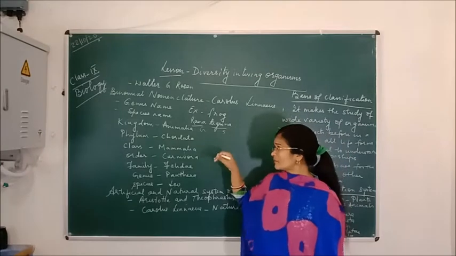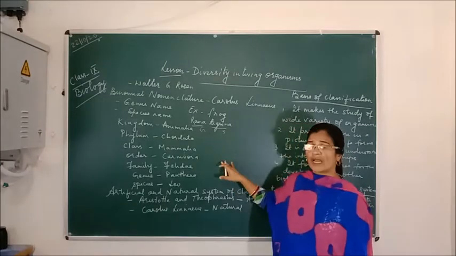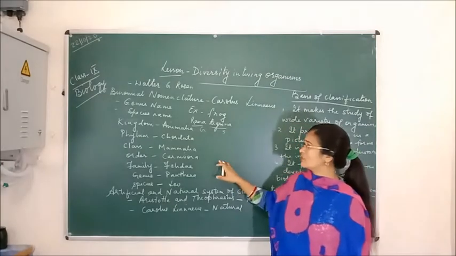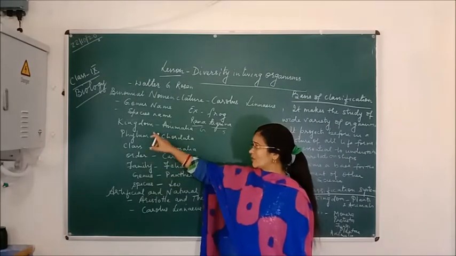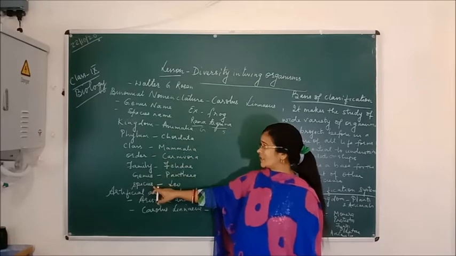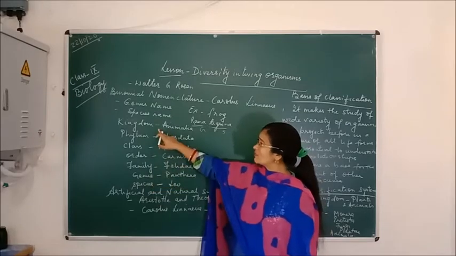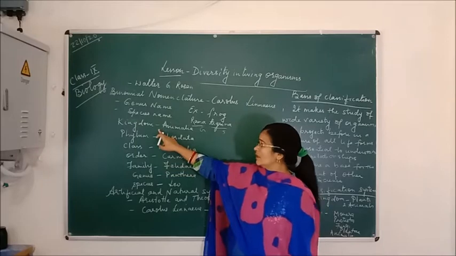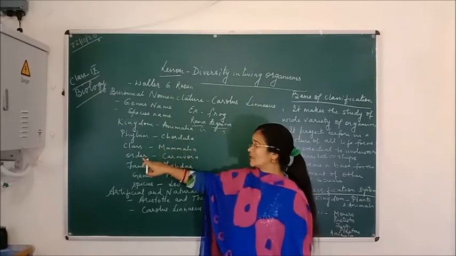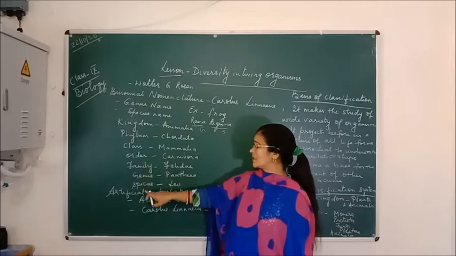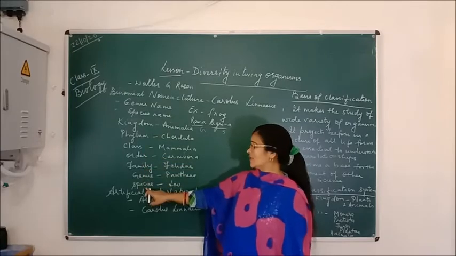As I was telling about the hierarchy of classification, all living organisms are categorized first according to the kingdom, which is the highest classification. Then comes phylum, then class, then order, then family, then genus, and the smallest one is the species.